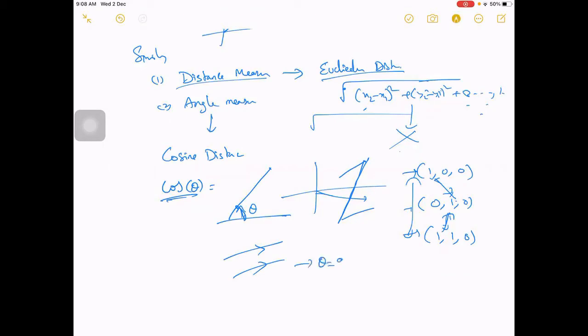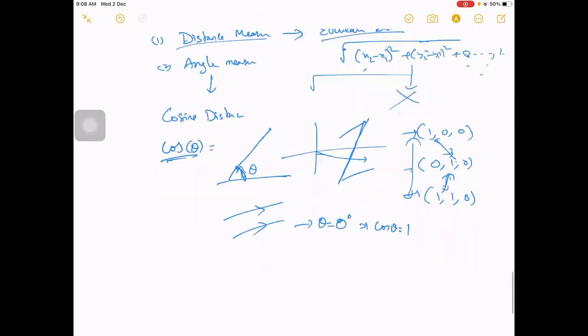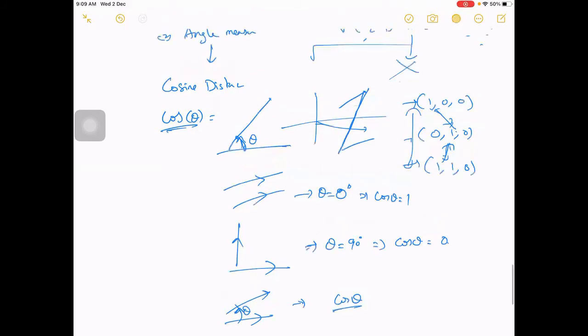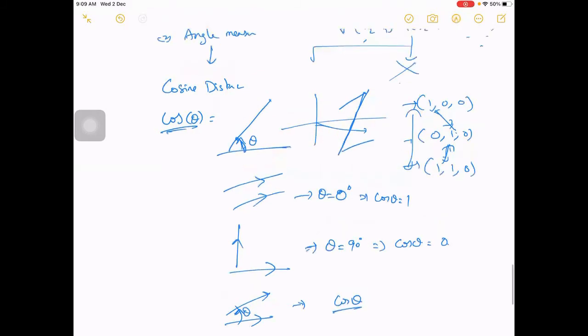Theta equal to 0 degrees implies cos theta equal to 1. If one is going like this and the other is going like this, here theta is 90, which means these two are not similar at all, right? So here cos theta is 0. When they are at some angle theta, then cos theta gives you some measure, like these are only 0.5% similar. Okay, so that is how we use cos theta for measuring similarity.